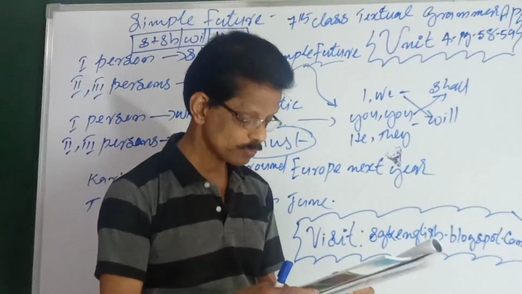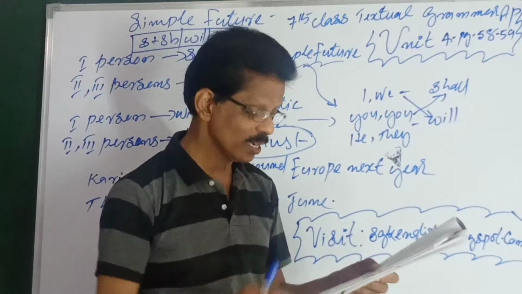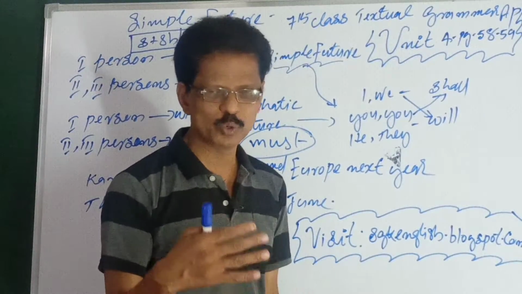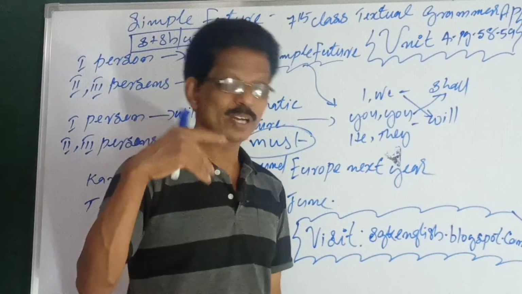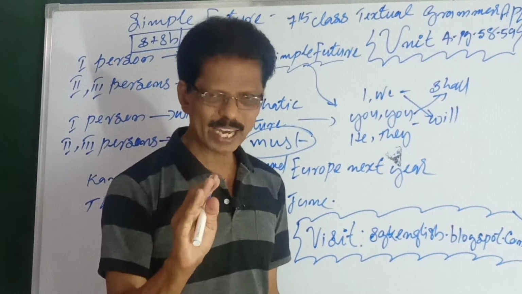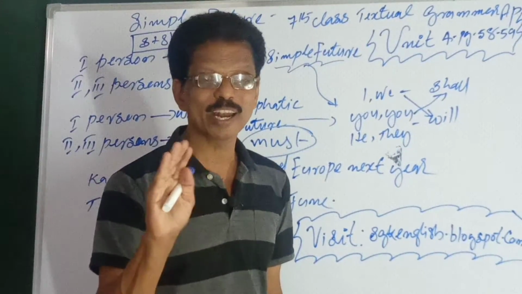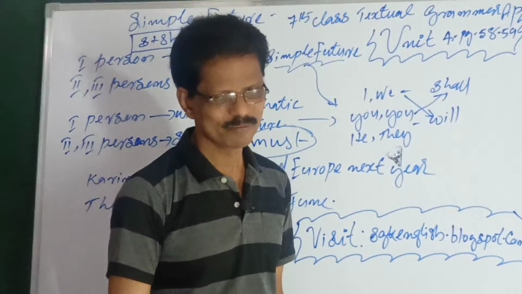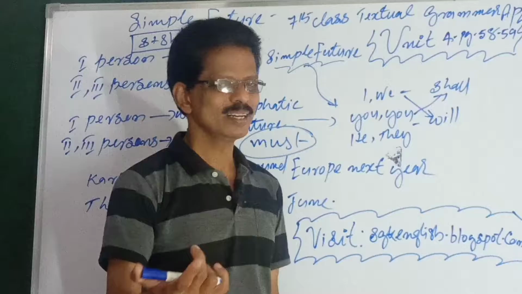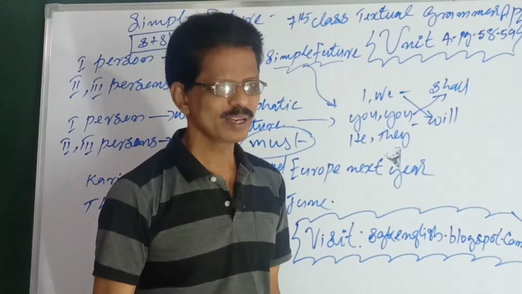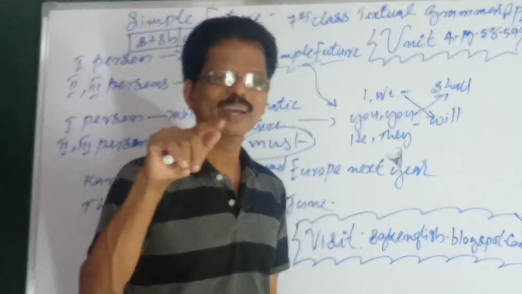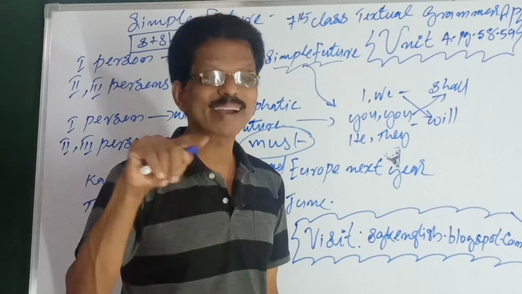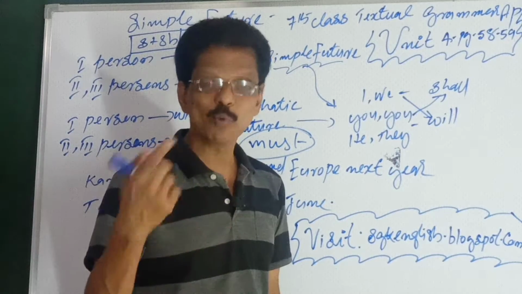Now comes the negative. We are discussing only the future simple negative, not the full topic. So, to make a verb negative, the word "not" is used. He will go, he will not go. Or he won't go. See, contracted form, short form. In conversation, you can use that. See, "not" becomes n apostrophe t. I cannot means I can't. I will not means I won't.